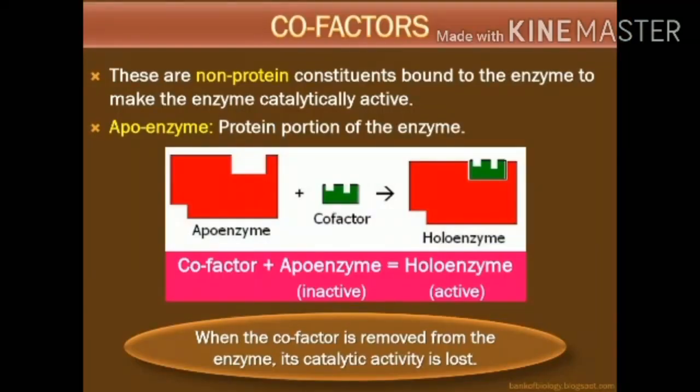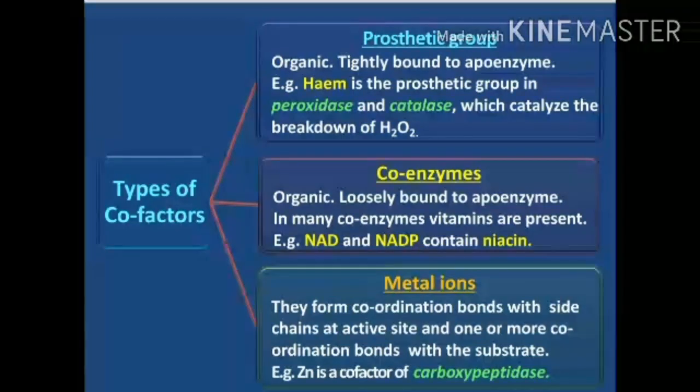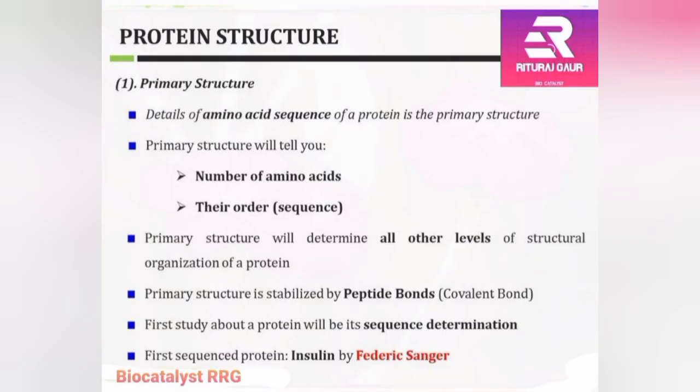Cofactors. Cofactors are the non-protein part which is bound to the enzymes, while the protein part of the enzyme is called apoenzyme. So apoenzyme and cofactors combine to form holoenzyme. Cofactors can be present in the form of prosthetic groups, coenzymes, and metal ions, and they regulate the functioning of an enzyme.